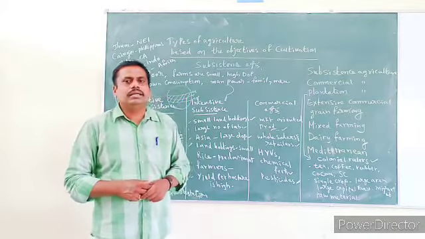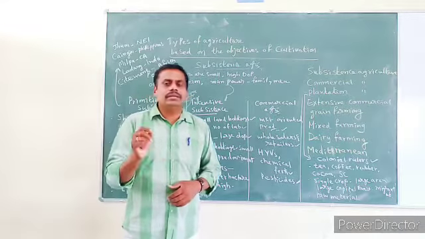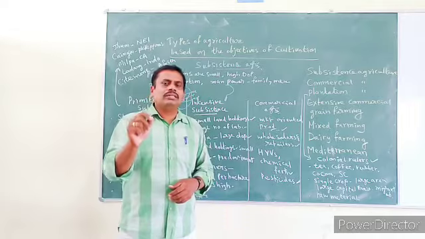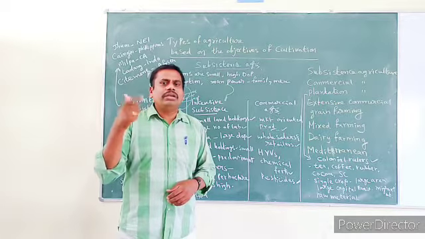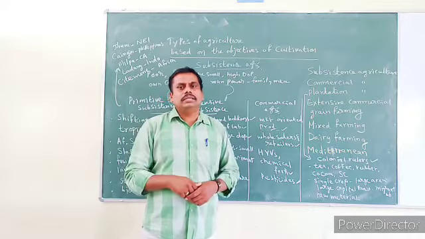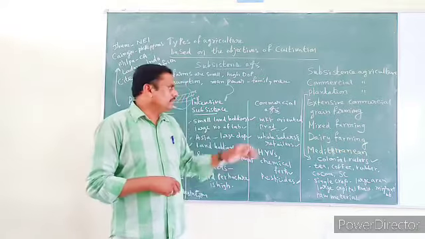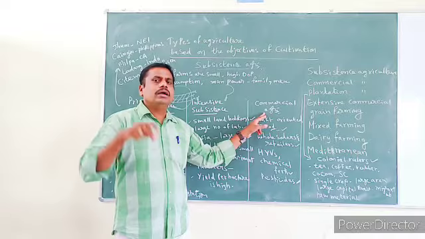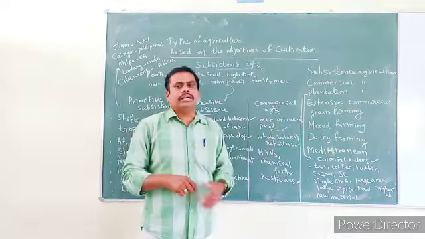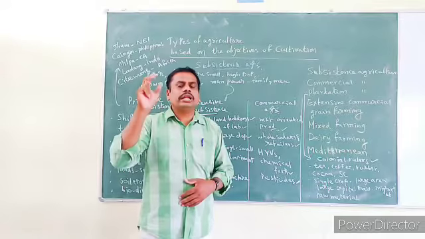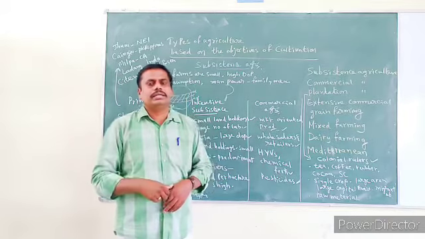What is commercial? The general meaning of commercial is whatever work you do by keeping profit in your mind. So commercial agriculture means all the crops are grown based on market orientation. Only market oriented crops are grown under commercial agriculture.